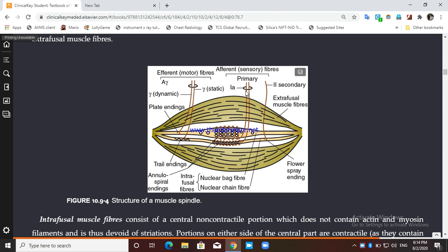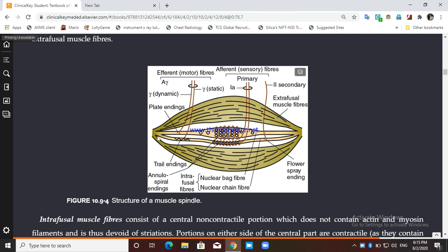When we are talking about the 1A fiber, it has endings on both nuclear bag fiber and nuclear chain fiber. The ending is spiral, so it is known as annulo-spiral ending, in both.